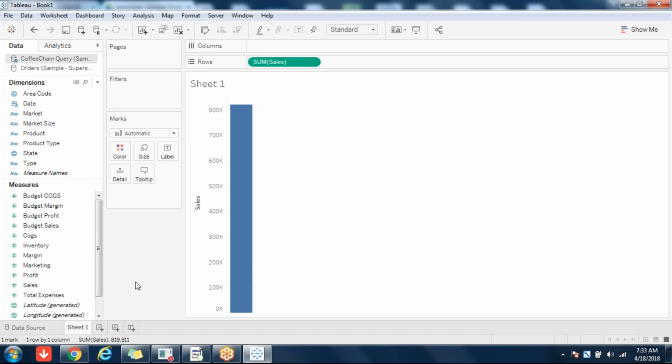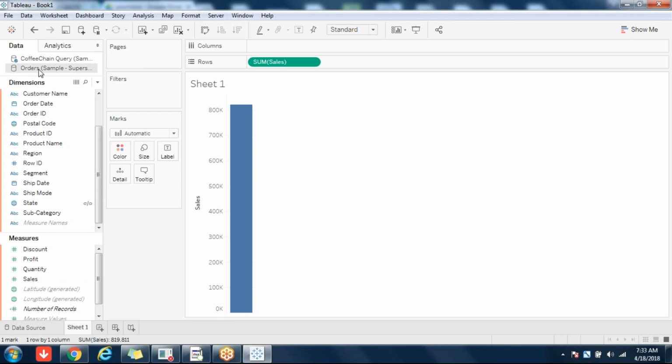Whatever field I click on first here, that will become the primary data source. As you see there, it is a blue tick mark, which shows it is the primary data source. So whatever field you click on first will become the primary. Remember that. I just double clicked on Sales.